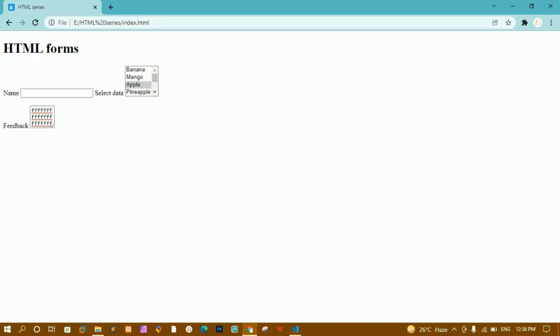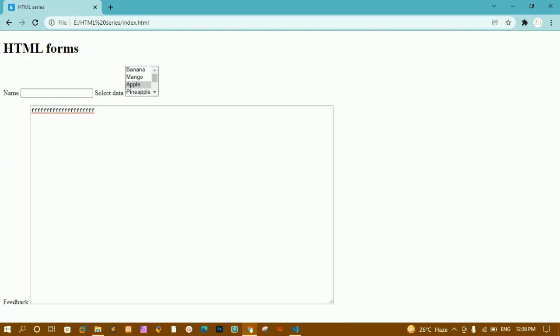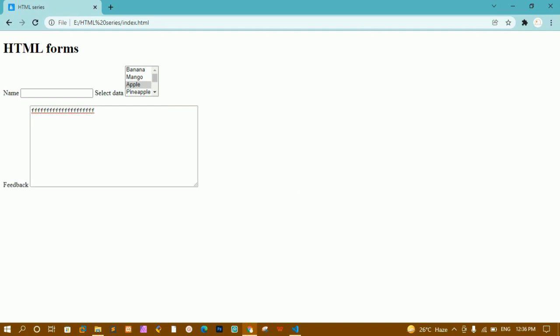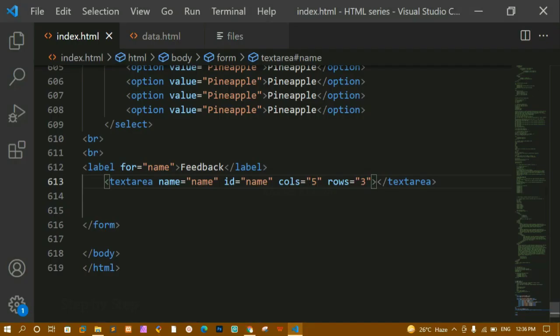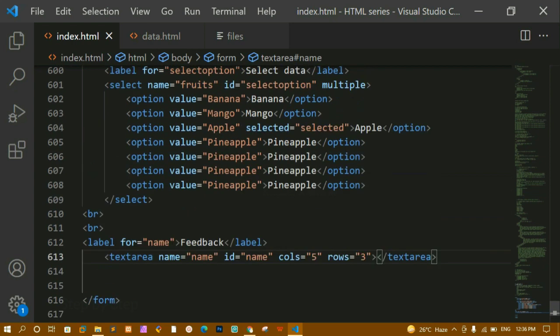Now if you just want to increase or decrease the size, you can just do that one. Based on your requirement, you can just give the size whatever you want. You can just drag and increase the size, and you can just shrink like this as well. Okay, this is all about text area. This will be very useful whenever we are writing some feedback form. We can just use that one.